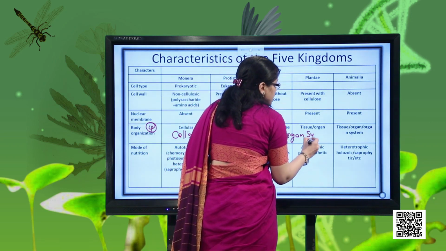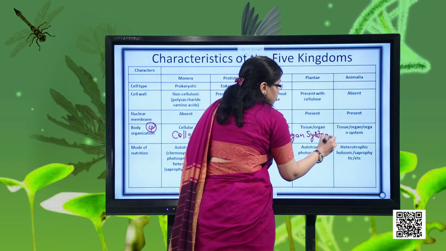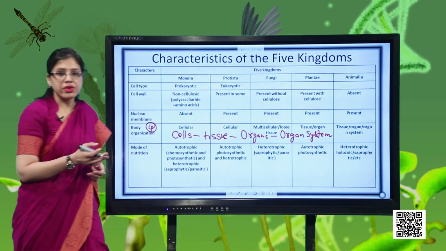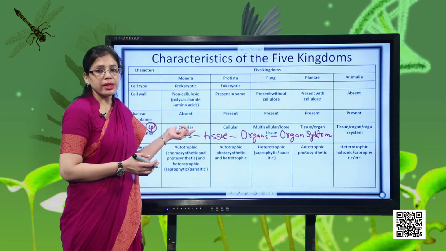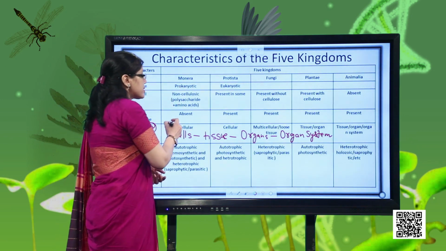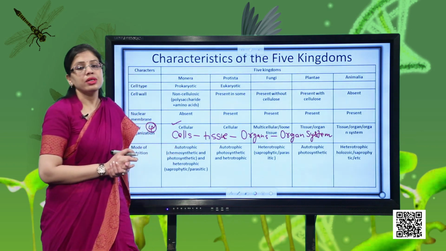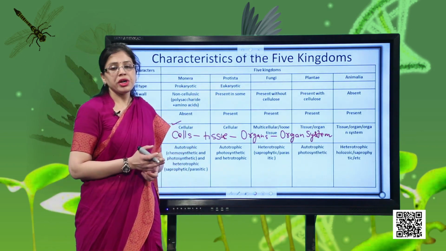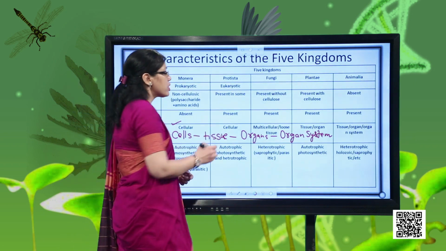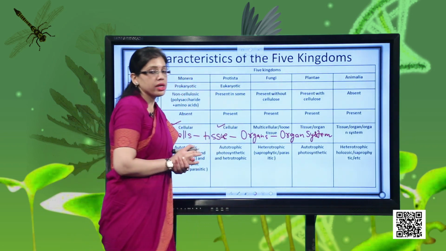So now we have to discuss the level of body organization in all the 5 kingdoms. In the first kingdom, because it is a unicellular organism, the body will have the simplest level of organization, that is cellular. Then talking about Protista, since they are also made up of a single cell, the body will have cellular level of organization.